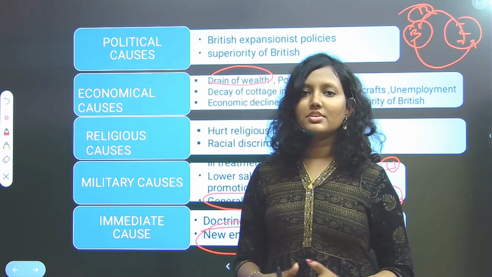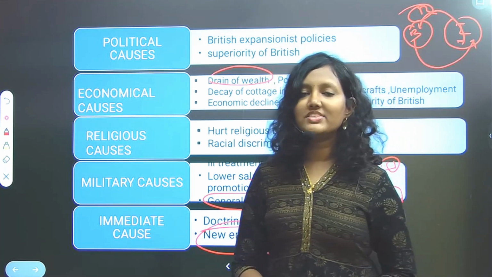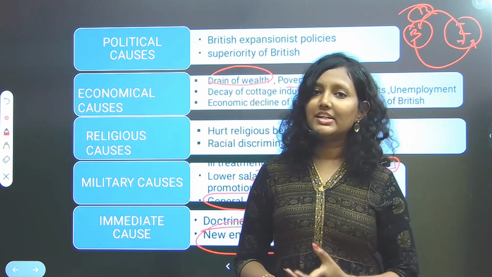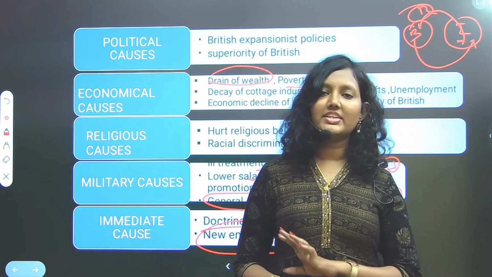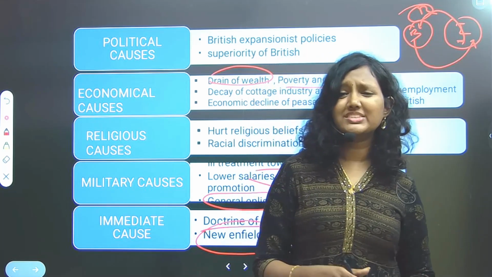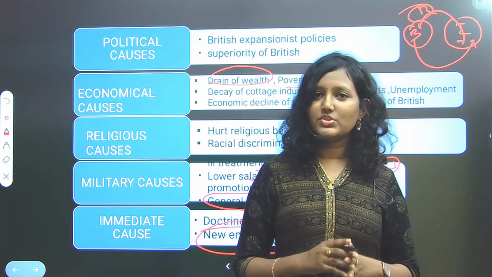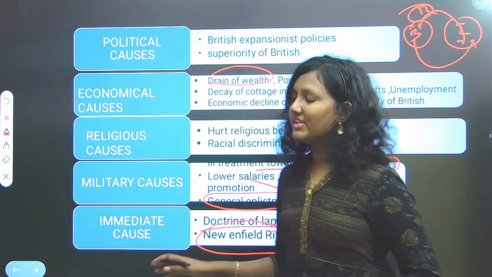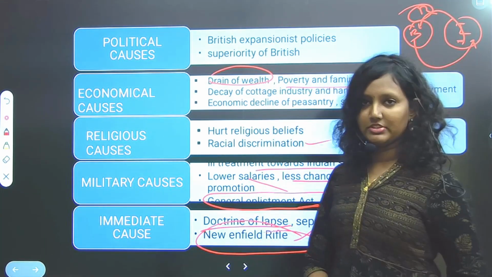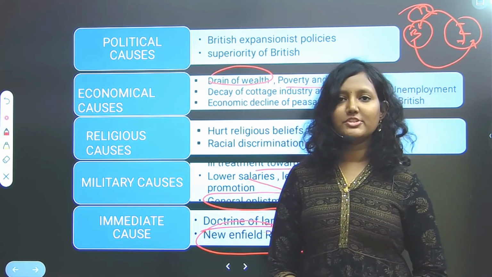Hindus believed that they cannot kill cows, so they treated that as an unholy thing. And Muslims don't like pigs and don't want to put pig's fat in their mouth. For that reason, they didn't want to use this rifle. So these are the different causes of the 1857 revolt.